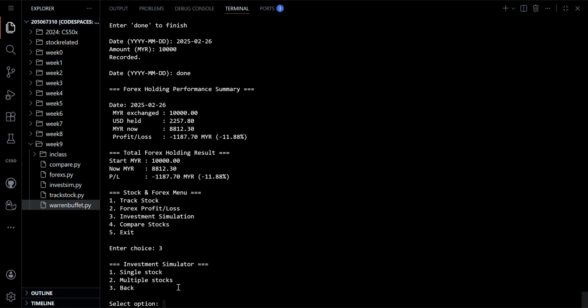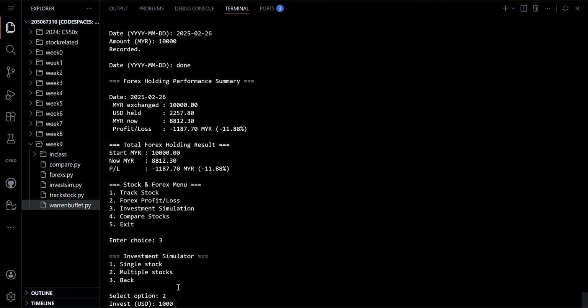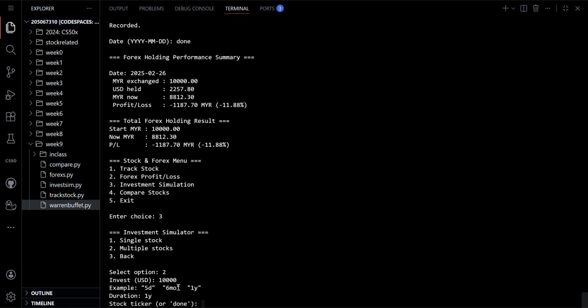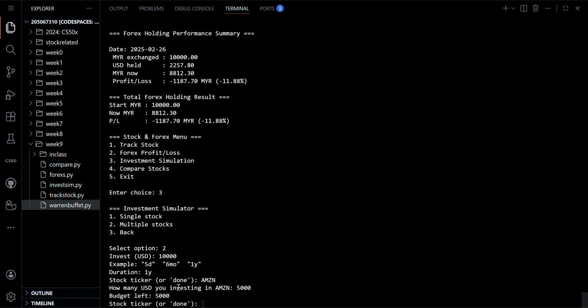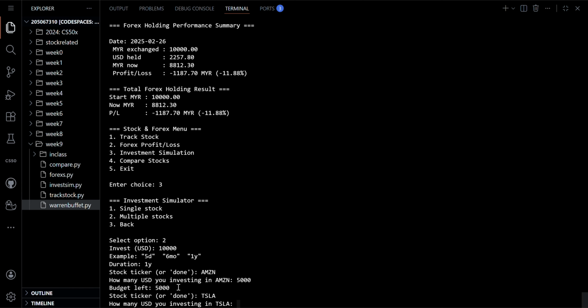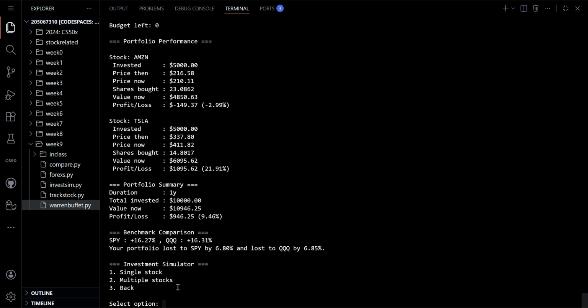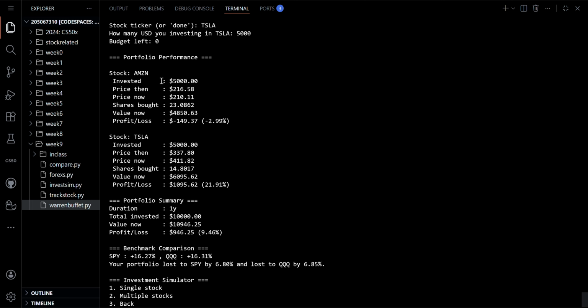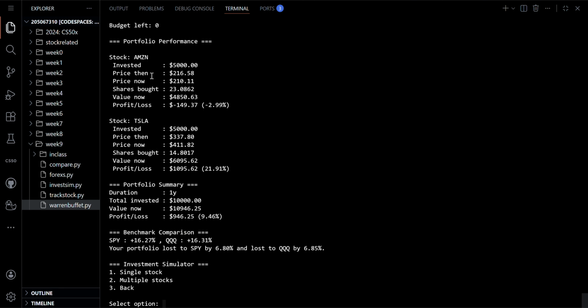And let us try other things. Investment simulation. I do have a sub menu here for single stock and multiple stocks, but let us just try multiple stocks. For example, let us invest 10,000 here for a year, and let us try Amazon, 5,000 for it, and also maybe Tesla, and 5,000 too. When you have run out of your budget, you will get the summary for the independent stocks, for example Amazon and Tesla, and also the portfolio summary for the compound profit of both stocks, or whatever stocks you choose.